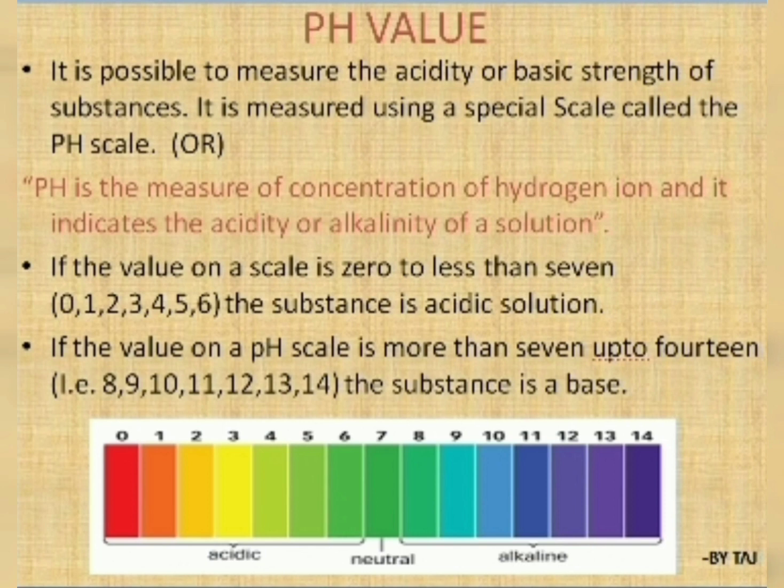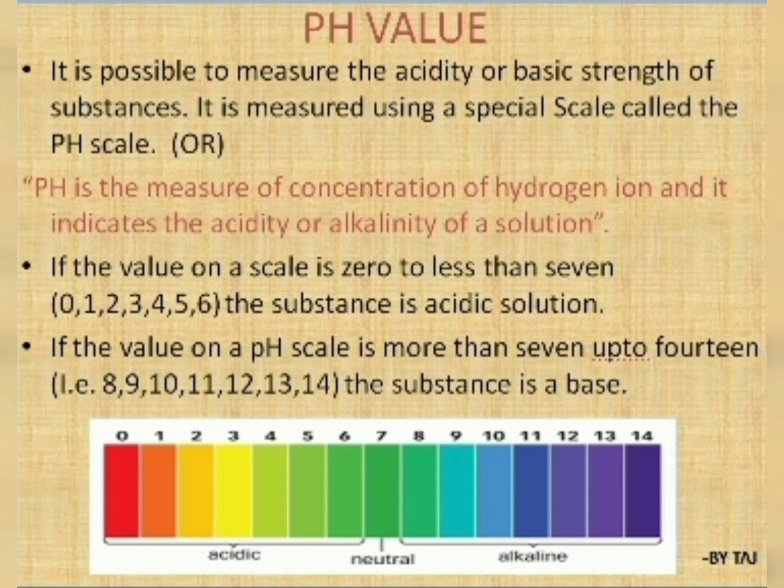Coming to the pH value, it is possible to measure the acidity or basicity strength of a substance. It is measured using a special scale called the pH scale. pH is the measure of the concentration of hydrogen ions and it indicates the acidity, basicity or alkalinity of a solution.